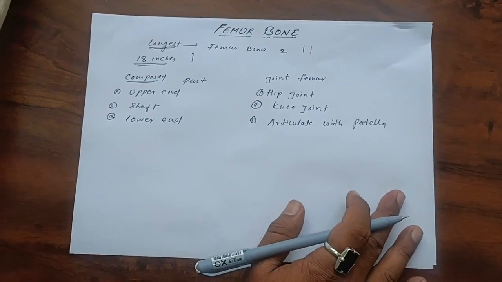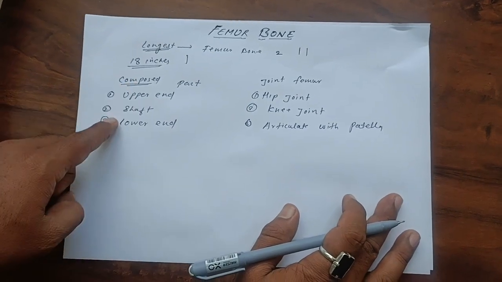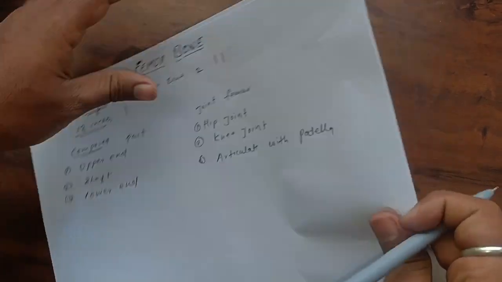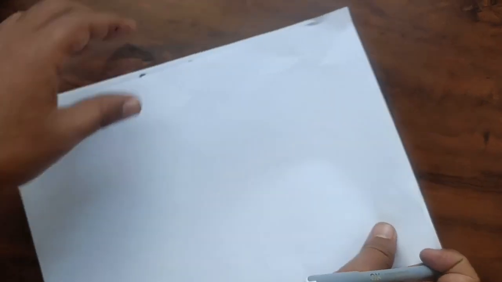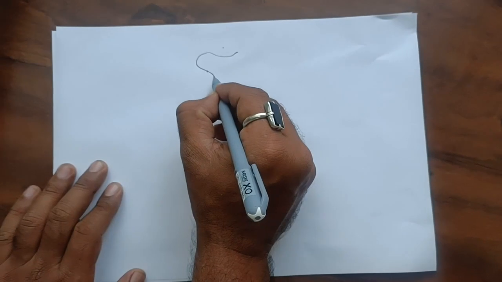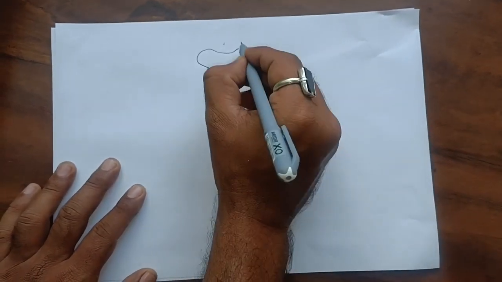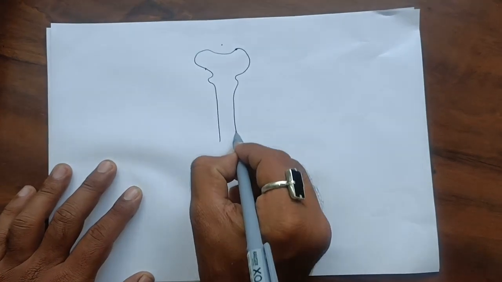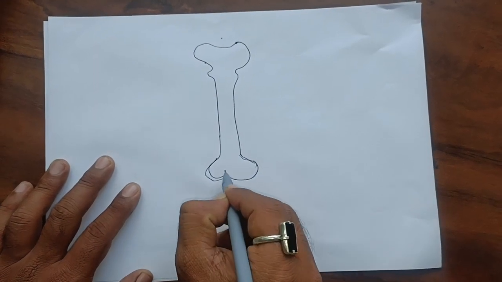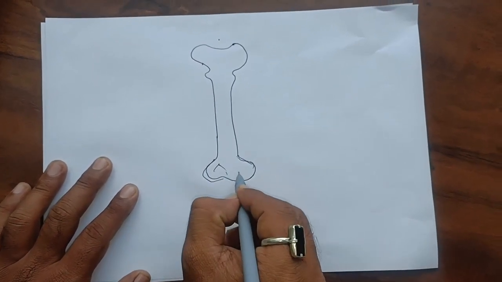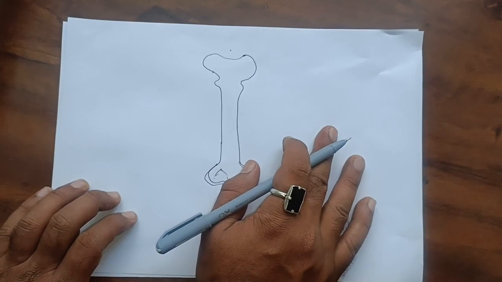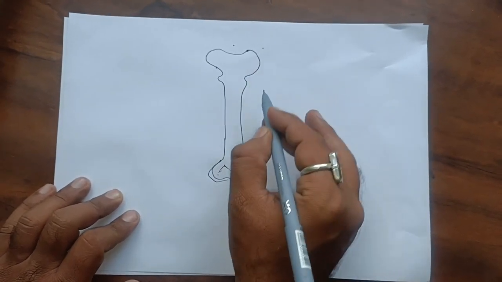Next we are going to see the total parts of the femur, what the parts are according to the composition. Otherwise we are telling the structure of the femur. Normally we know the femur's structure is like this. Before, we discussed the femur bone is composed of three major parts: upper end, shaft, and